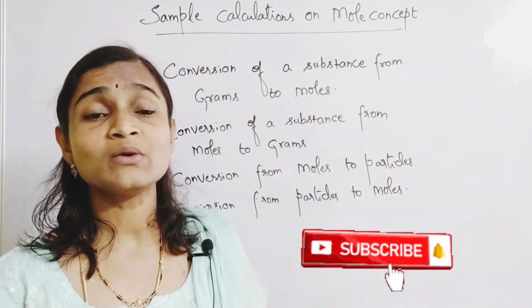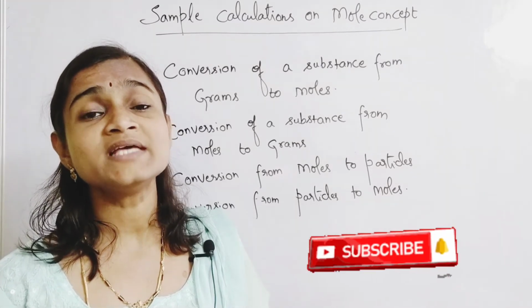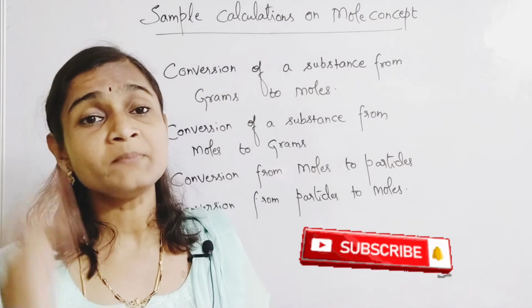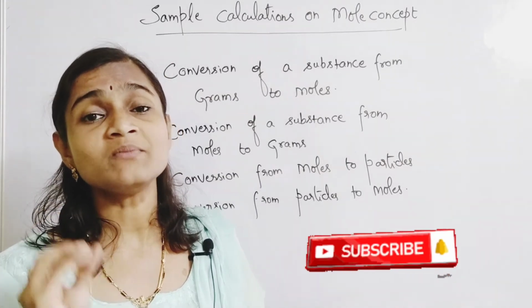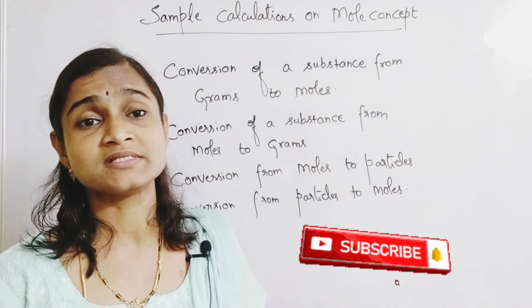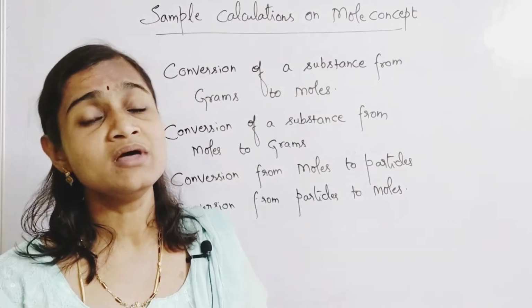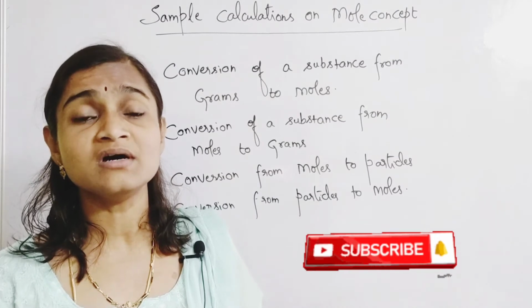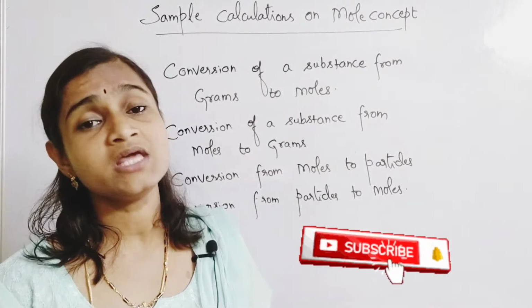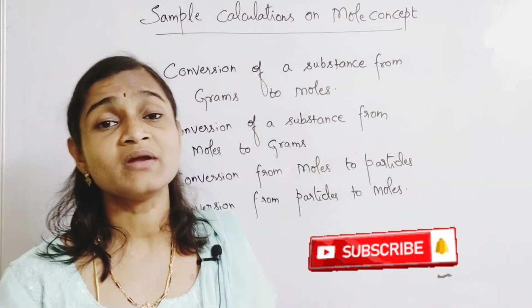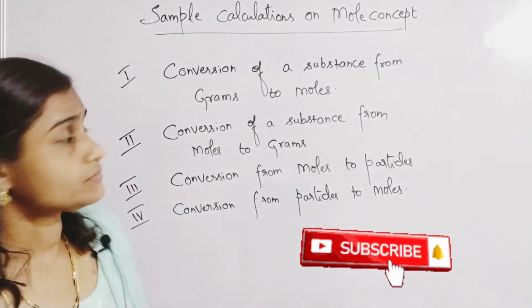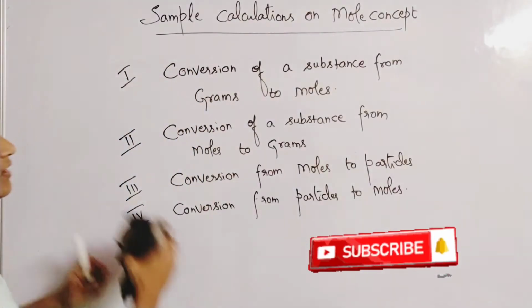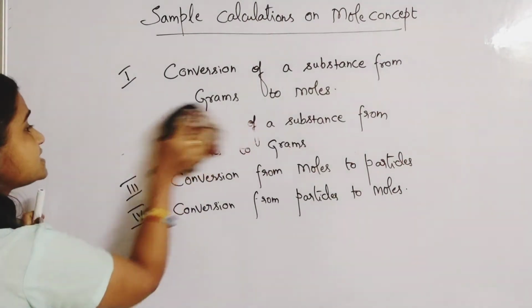So I request all the students to please keep in mind the atomic weights of at least the elements from atomic numbers 1 to 30, that means from hydrogen to zinc. Everybody should know the atomic weights of each and every element, from hydrogen to zinc at least. Let us see the first type of conversions.